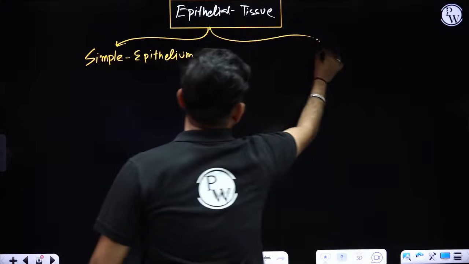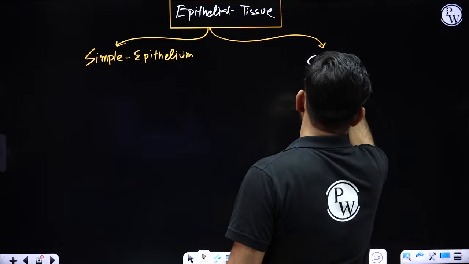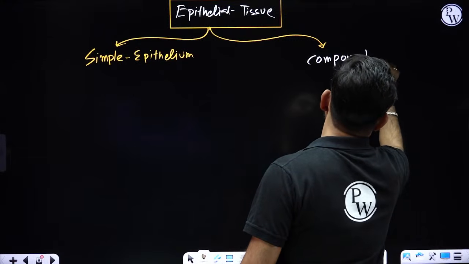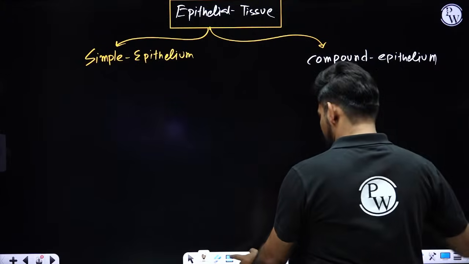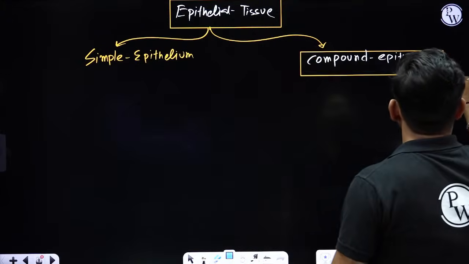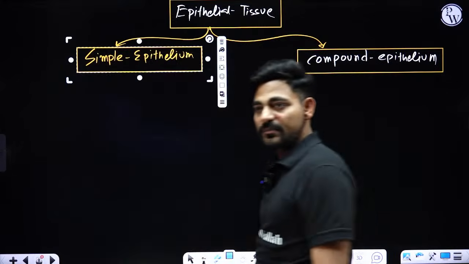The second type of epithelial tissue is compound epithelium. Epithelial tissue has two types, simple epithelium and compound epithelium.